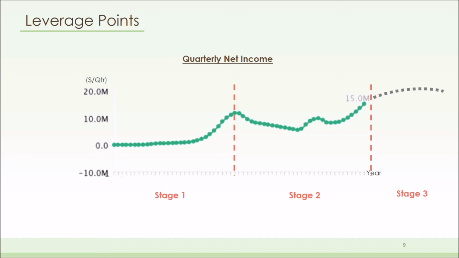Here we have the quarterly net income graph, where we divide it into 3 different stages. Stage 1 starts from the beginning to the point where the company starts to accelerate in terms of net income. Stage 3 starts from where it starts to decelerate to the end of the fiscal or playing year. Of course, there are some fluctuations in between, but this period will be denoted as stage 2. Stage 3 is not seen in this graph, but it's projected to plateau eventually.